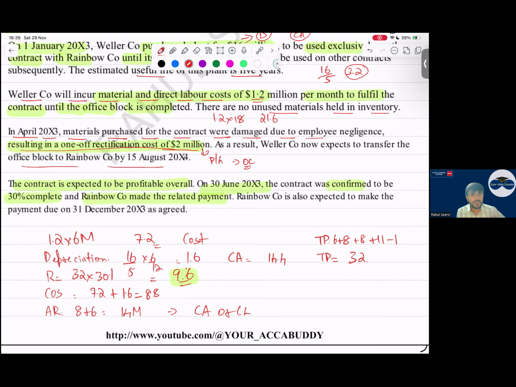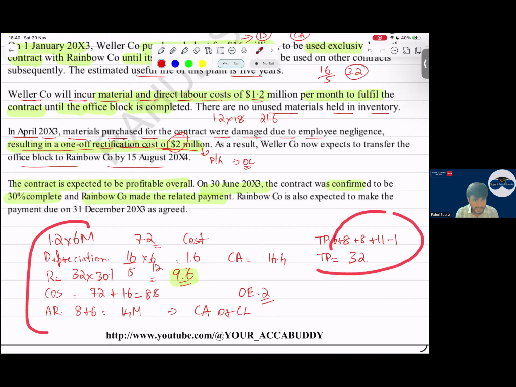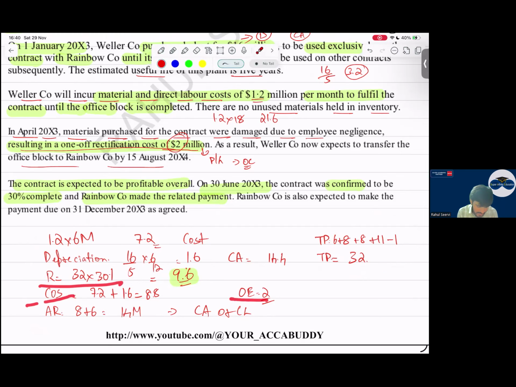Yes, sir. Then, sir, what is in the operating expense? We record something known as an expense also, that rectification of 2 million. That also we record. So marks were awarded here for what? The transaction price allocation explanation. How did we get this revenue? Cost of sales, rectification. Then we mention the amount received. So how much is my revenue? Sir, revenue is 9.6, but how much amount have we received? 14. We have received 14.